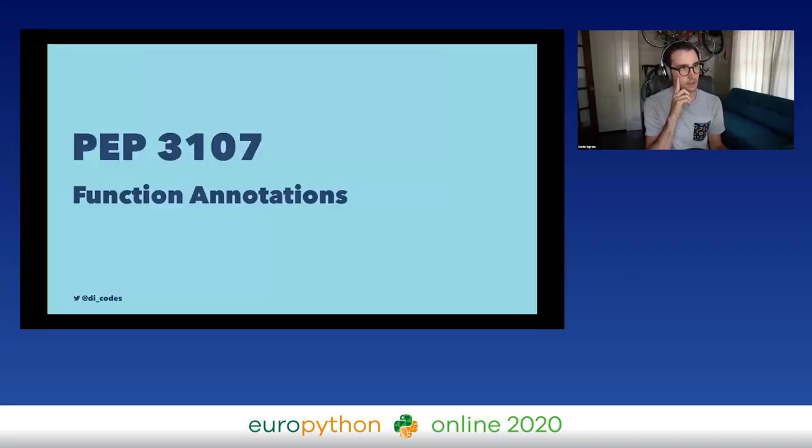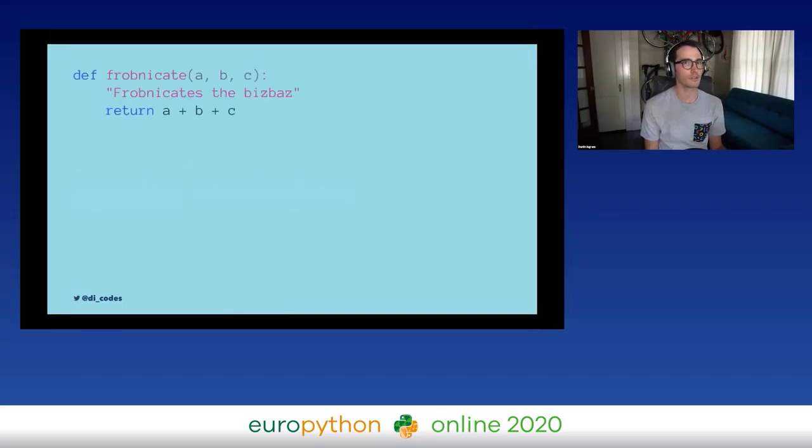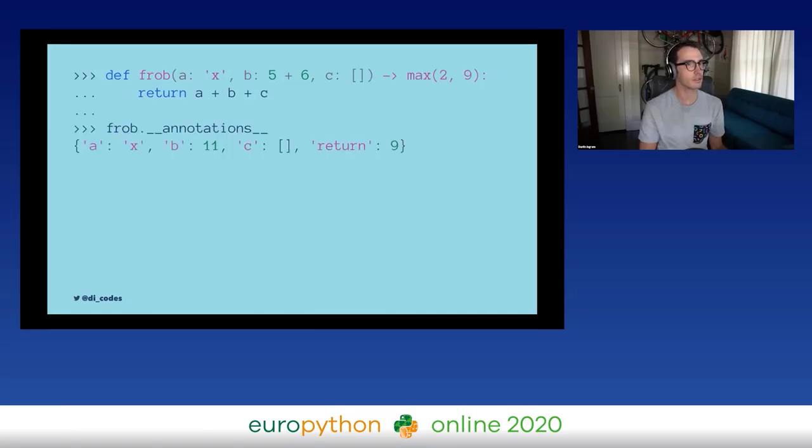So in 2006, we had PEP 3107. This came out in Python 3, and this allowed us to do something called function annotations. So it allows us to take a function like this and add basically any metadata that we want to arguments, and annotate the arguments and return values. So the thing to know here is that this has zero effect on the execution of the function, but what it gives us is a nice little attribute on the function of the annotations.